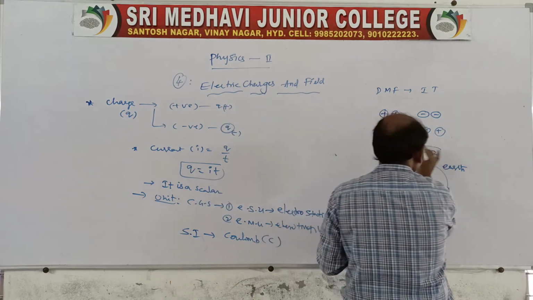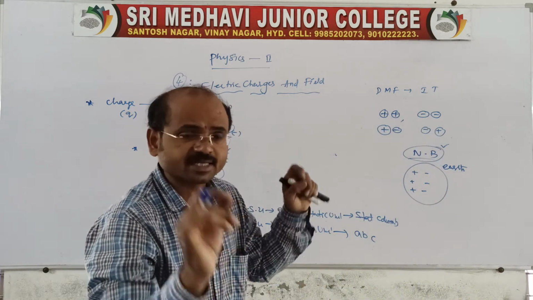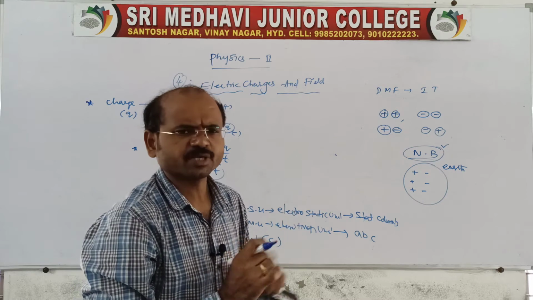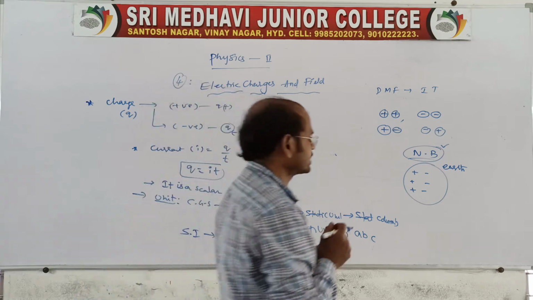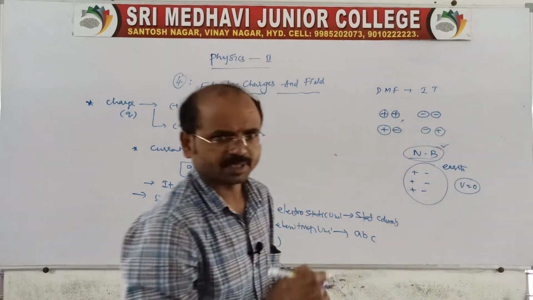Neutral means both positive and negative charges are equally distributed. That's why earth is considered to be at zero potential. V is the potential, we'll see it in the next chapter.